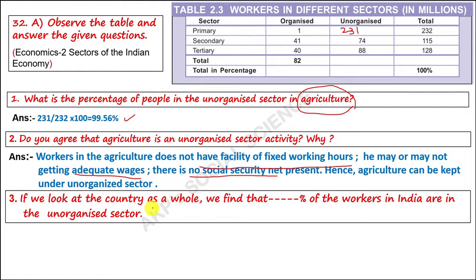If we look at the country as a whole, we find that a percentage of workers in India are in the unorganized sector. Percentage in the sense, see, this is unorganized. We have to count all this. 1 plus 4, 5 plus 8 to 3.